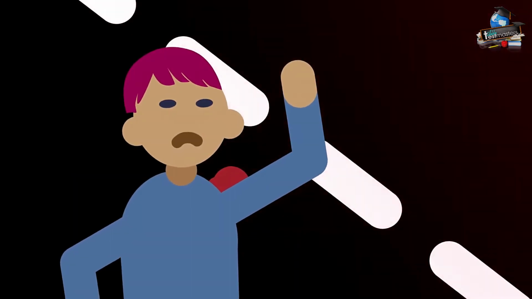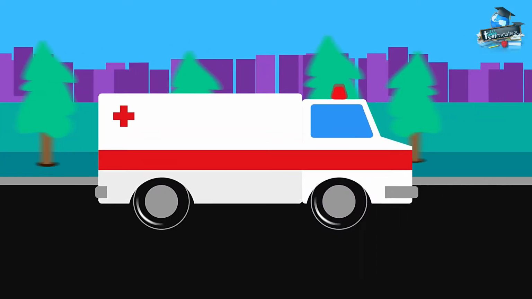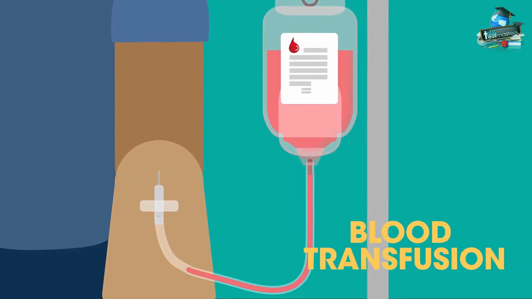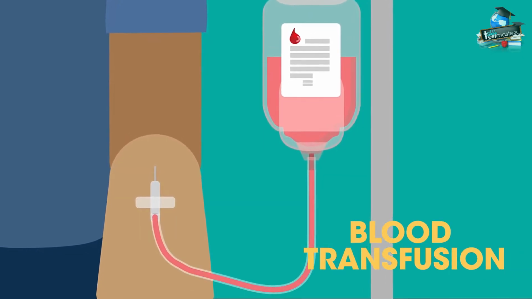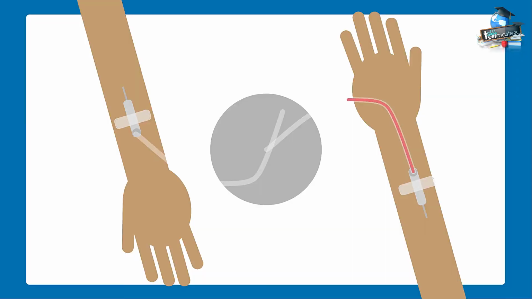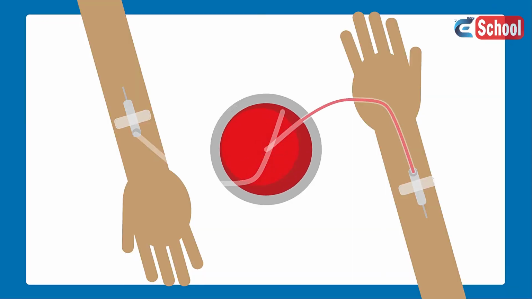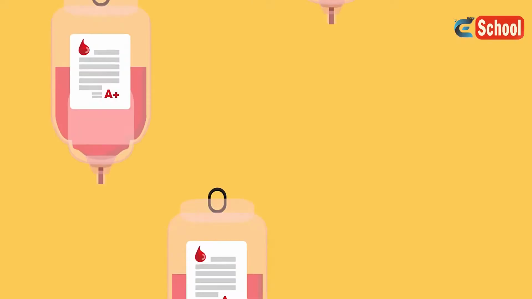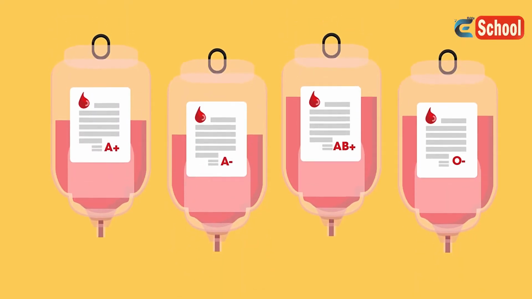Imagine you've been involved in an accident. You're bleeding and are rushed to hospital. Thankfully, you're given a blood transfusion to replace your lost blood, but you can't just have blood from any old donor. In fact, when doctors first attempted blood transfusions in the 17th century, they were unsuccessful and patients died. How do medical teams now know what blood to give to which patient?